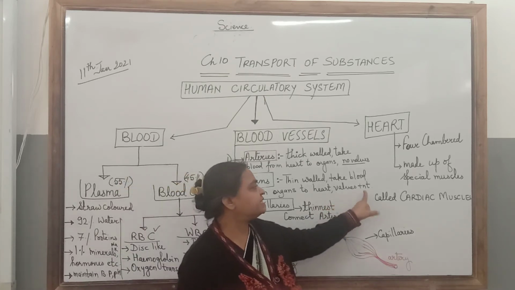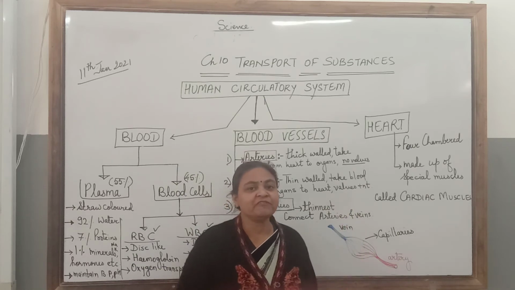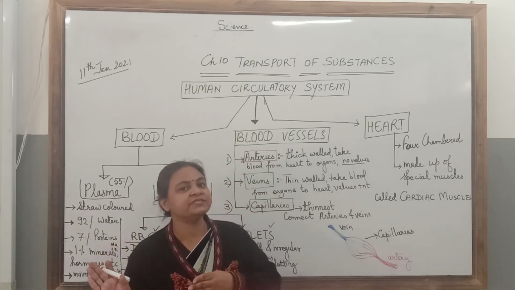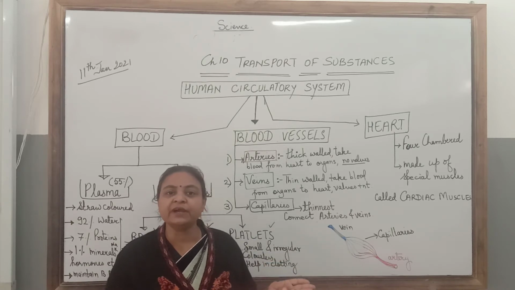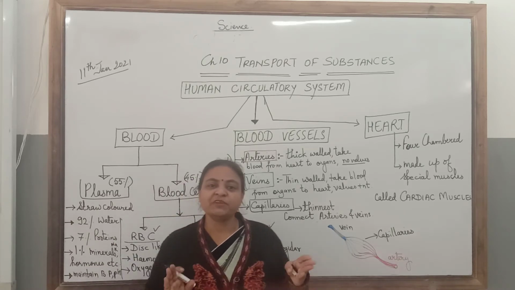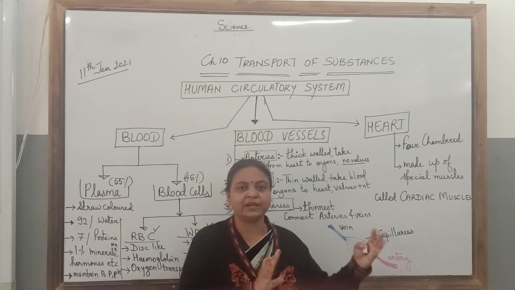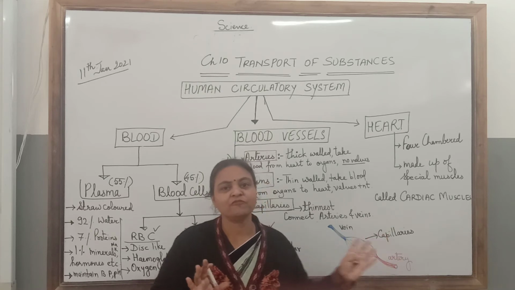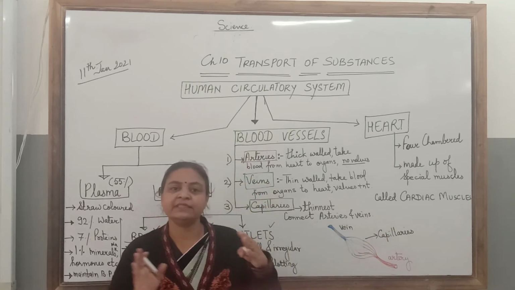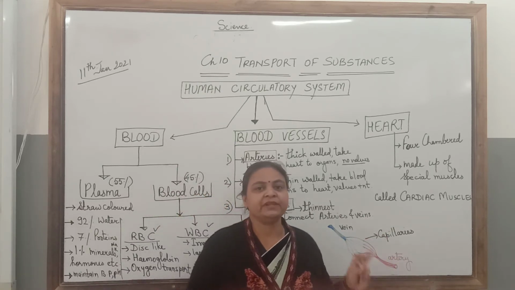Valves are present in the veins to prevent the backflow of the blood towards the organs. Because veins are carrying carbon dioxide containing blood, the blood should not flow back to the organs. It should go from organs to the heart only. There are valves for preventing the backflow.